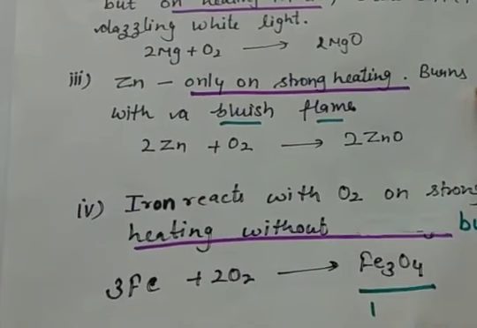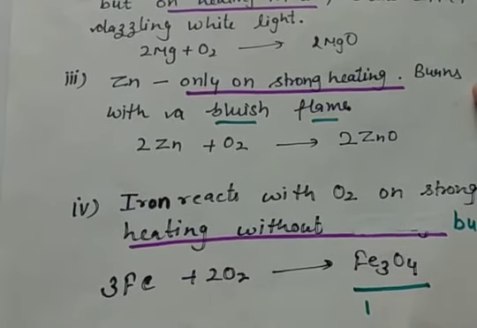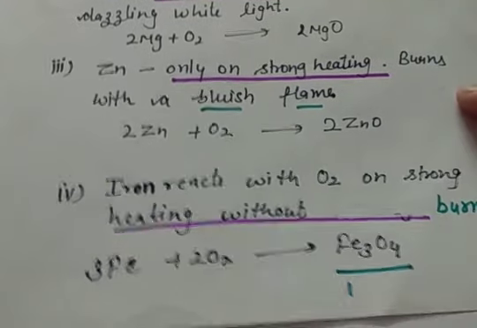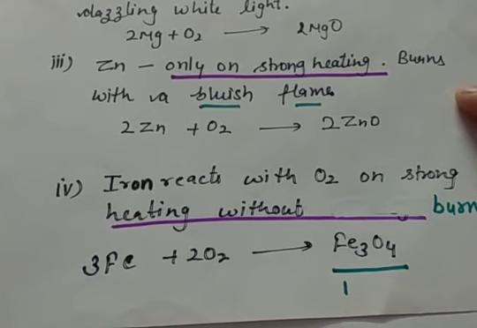Then comes the turn of iron. Iron reacts with oxygen on strong heating and does not burn because it is comparatively less reactive than zinc. When iron reacts with oxygen, oxides of iron are formed. It can be iron 2 oxide or iron 3 oxide.